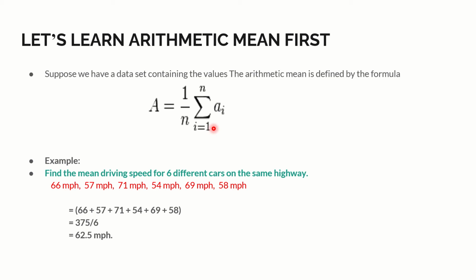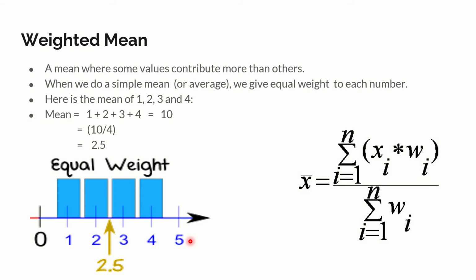How do we calculate the arithmetic mean? Very simple. I'm going to take an example where we need to find the mean driving speed for 6 different cars on the same highway: 66 miles per hour, 57 miles per hour, 71, 54, 69 and 58. How do we get the arithmetic mean? How many data entries are there? 1, 2, 3, 4, 5, 6. So 6 data entries. Now add all the 6: 66 plus 57 plus 71 plus 54 plus 69 plus 58, divided by 6. So 62.5 is the average, that is the arithmetic mean that we are finding out.